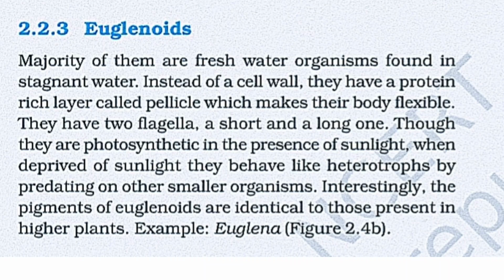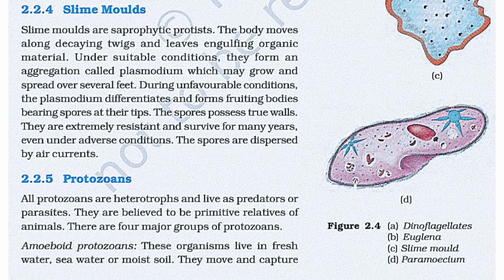Next one, euglenoids. The majority of them are freshwater organisms found in stagnant water. Instead of a cell wall, they have a protein-rich layer called pellicle which makes their body flexible. They have two flagella, a short and a long one. Though they are photosynthetic in the presence of sunlight, when deprived of sunlight, they behave like heterotrophs by predating on other smaller organisms. Interestingly, the pigments of the euglenoids are identical to those present in higher plants. Example, Euglena.